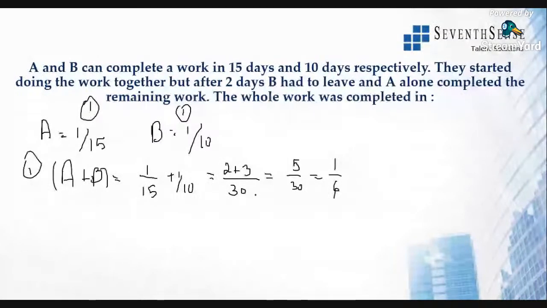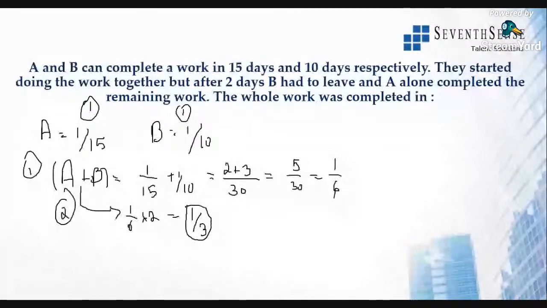So that is for the first 2 days. If in 1 day they finish 1/6 of the work, 2 days' work will be 1/6 into 2. So they will finish 1/3 of the work in 2 days.